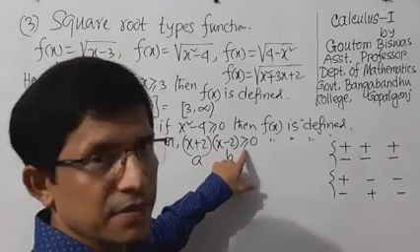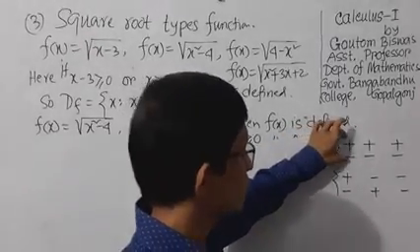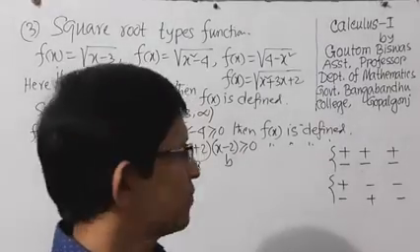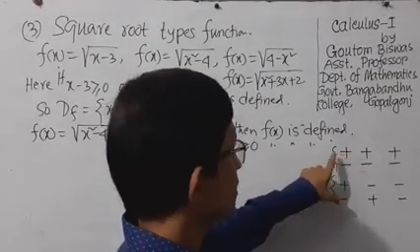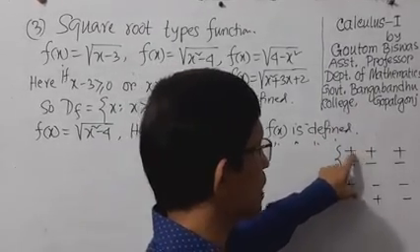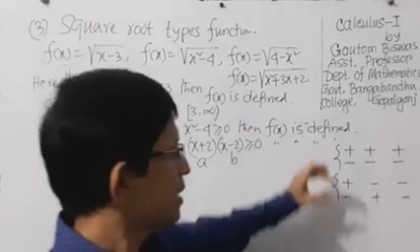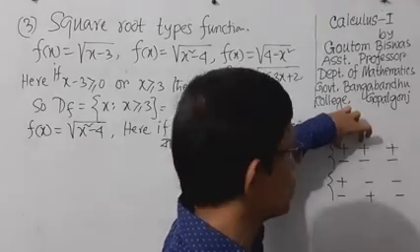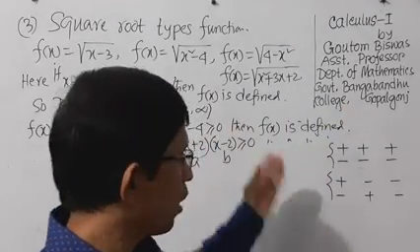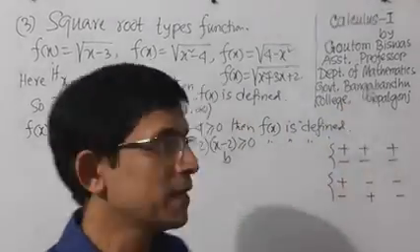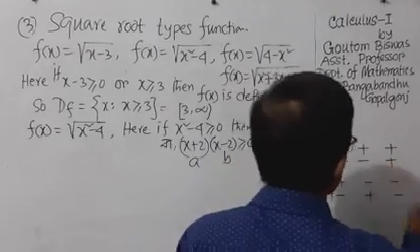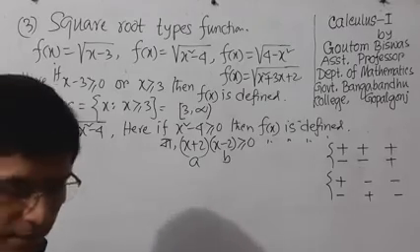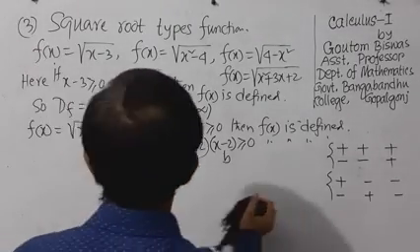Here there is a greater than sign, so we take this assumption: if two quantities are positive, then the result will be positive, or if two quantities are negative, their result will be positive. So here we can easily find this.